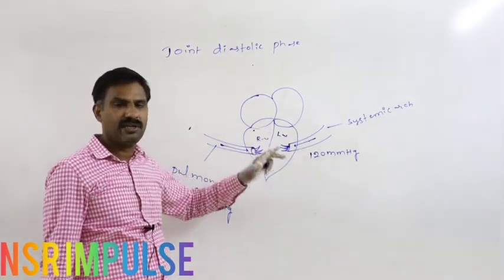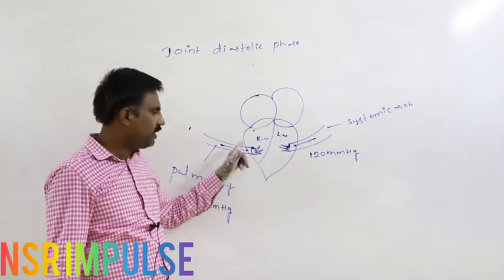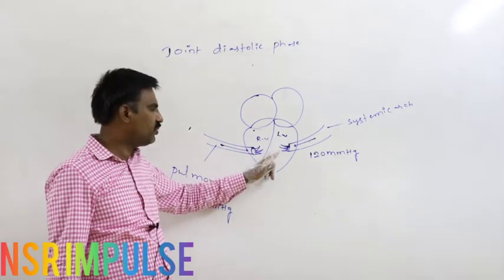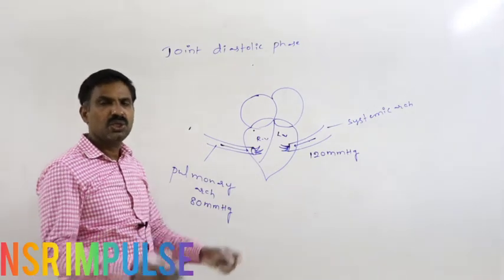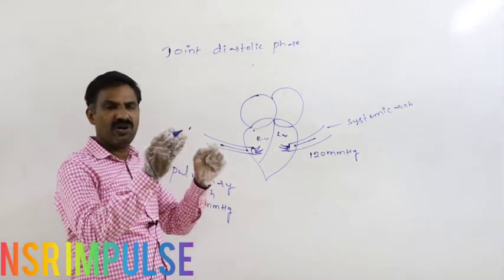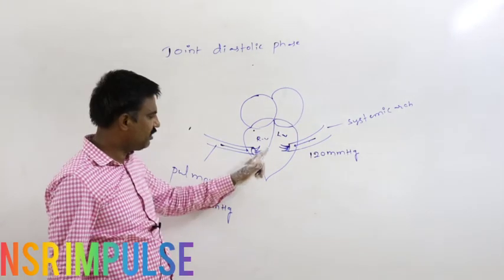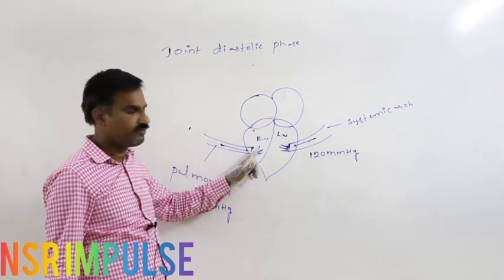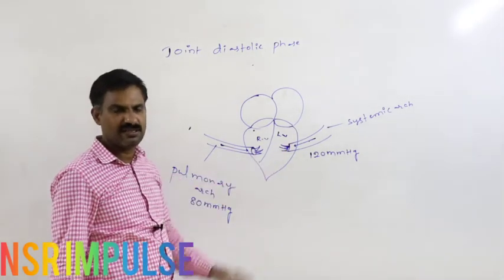By that way, blood tries to flow reversely into the respective ventricle. To prevent that, the pulmonary valve gets closed, and the aortic valve gets closed.